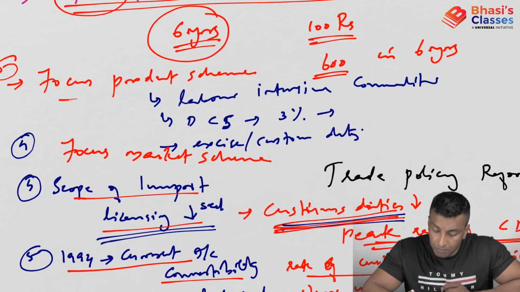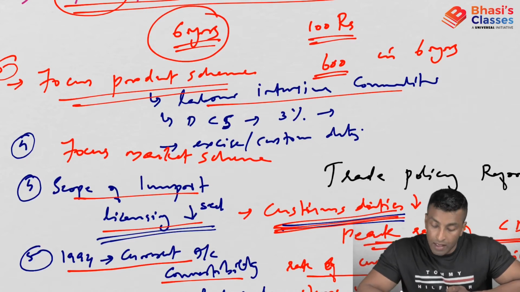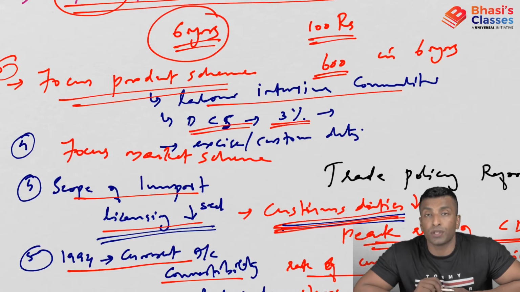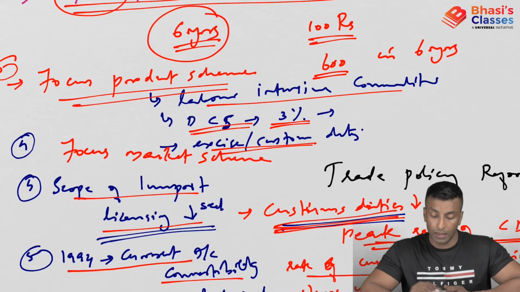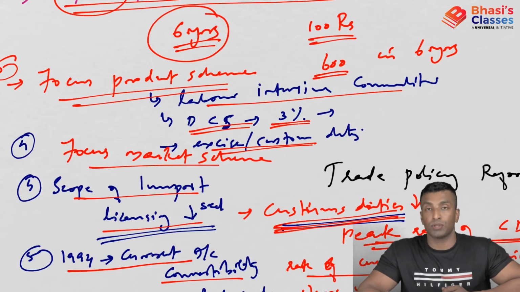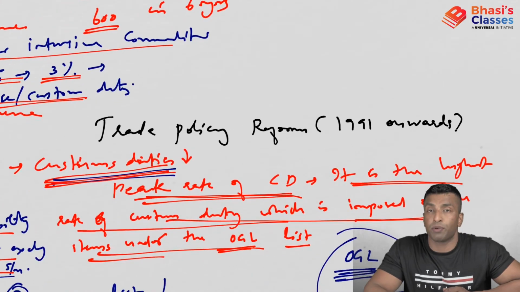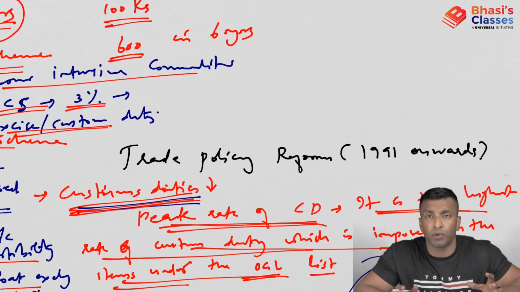Then the Focus Product Scheme. Under this, selected exporters of selected commodities, what are they? Labor intensive commodities, are provided with DCS, duty credit scrips, which is equivalent to 3% of the total exports, and they can use that DCS to pay their excise or customs duty. Then the Focus Market Scheme. So these are the major trade policy reforms from 1991 that we need to talk about. If you get a question in mains, you have to elaborate all these points.